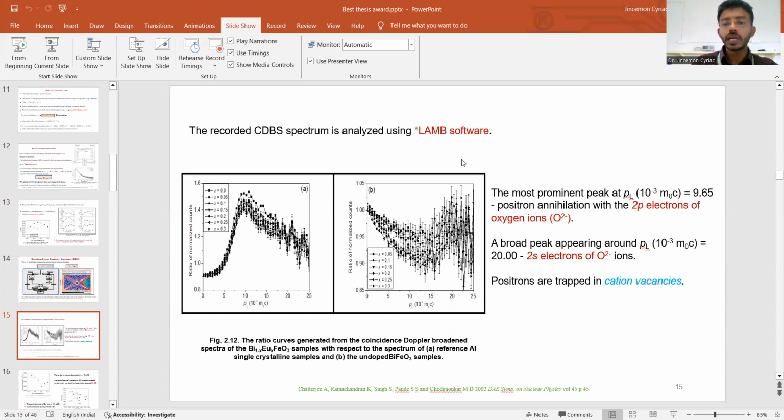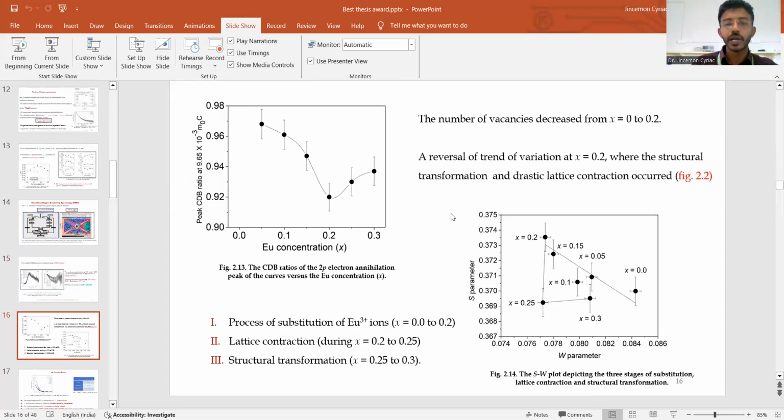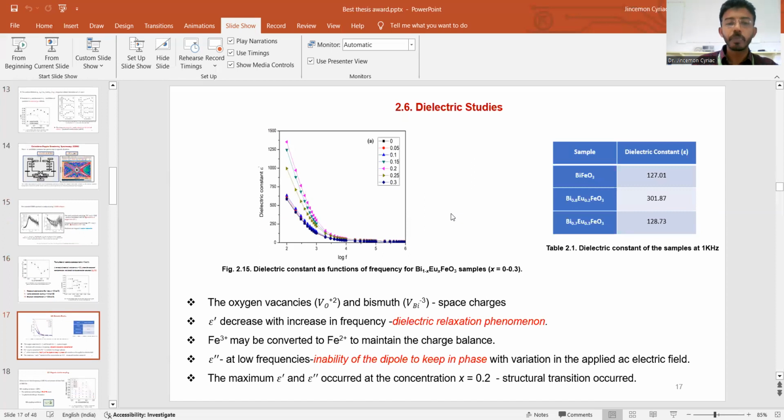That means oxygen 2p vacancies are present or formed within the sample. So there is a vacancy of oxygen O2- ion and some vacancies produced, that means the positron entered the Bi3+ type of vacancies.